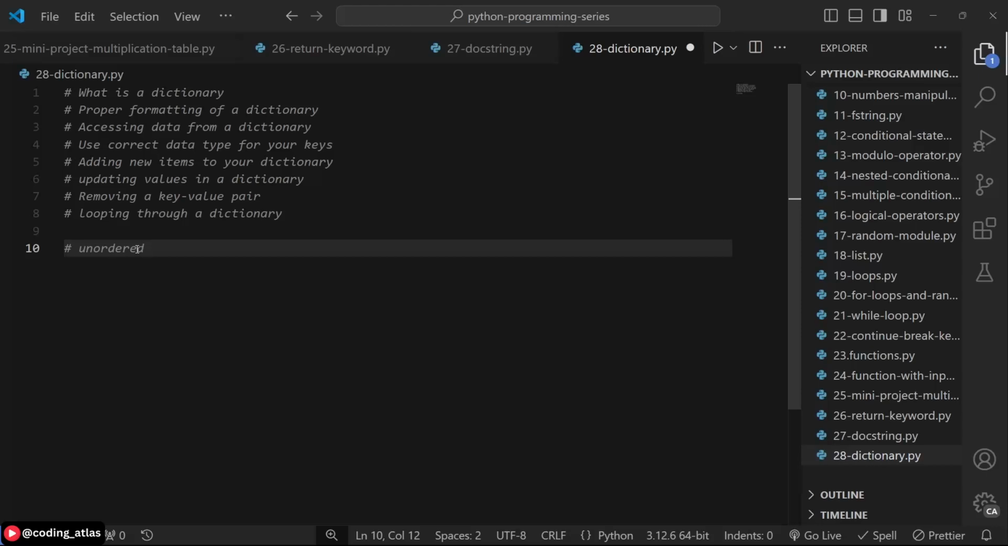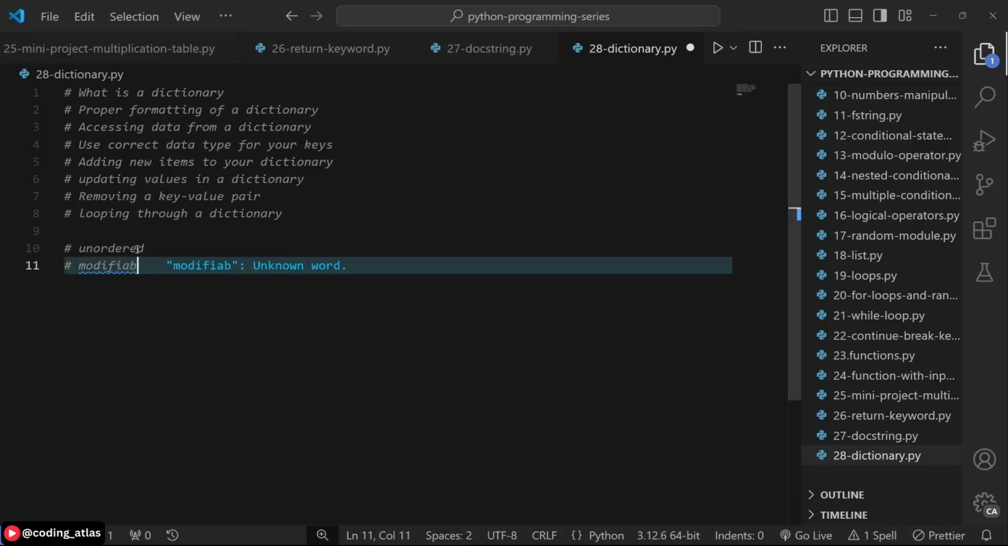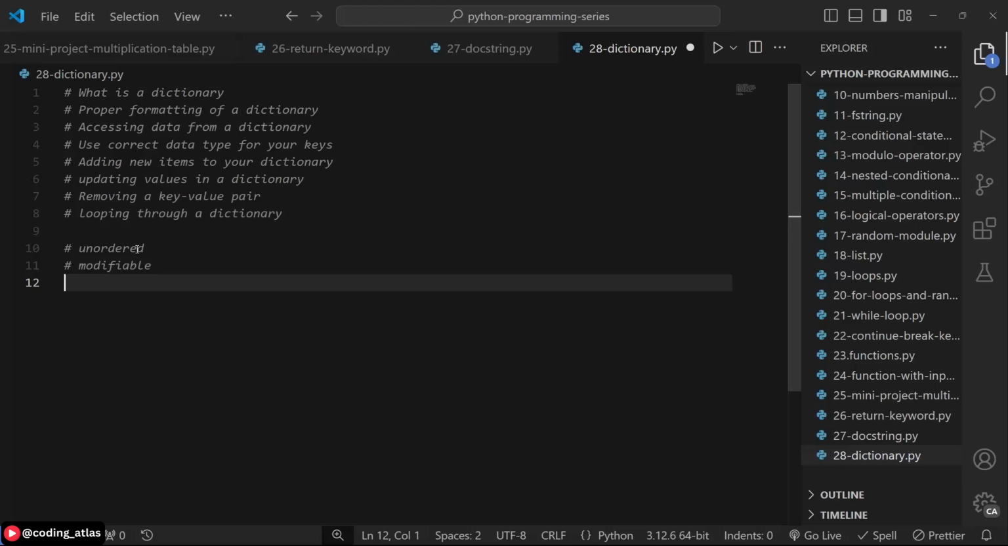A dictionary is also mutable in that it is easily modifiable. You can easily modify your dictionary. So we can call these the properties of a dictionary: it is unordered, it is modifiable, alright? And a dictionary is also indexed by the keys. A dictionary contains key value pairs, so it is indexed by the keys, unlike a list, which is indexed using index numbers, or indices.